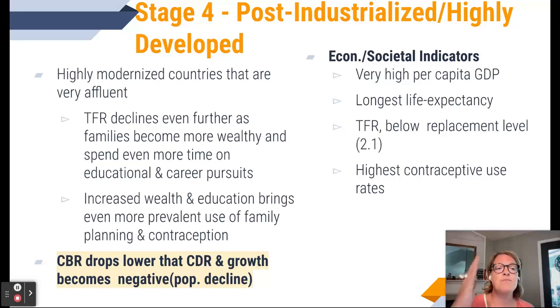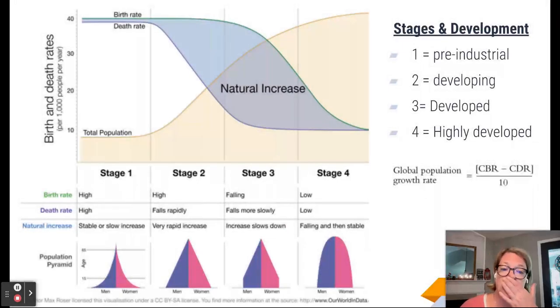Okay. The economic and societal indicators of a country that's in this stage 4 would be a very high GDP, the longest life expectancy. The TFR is below replacement value because it's actually declining, and then the highest contraceptive use rates. And could even add on here the highest rates of education.